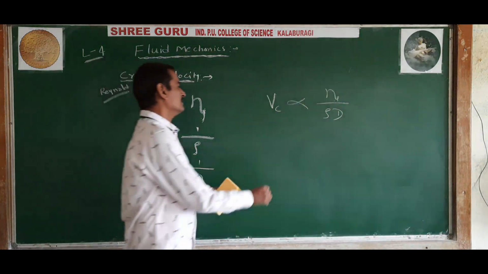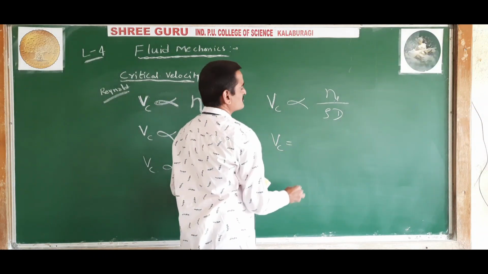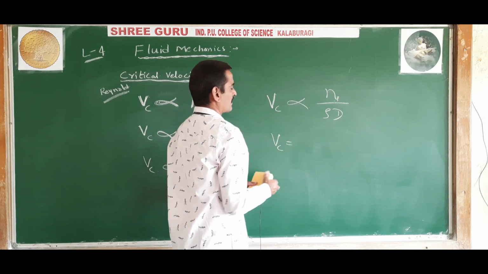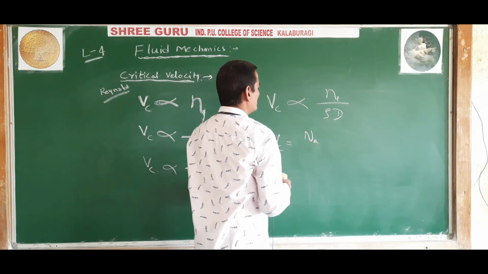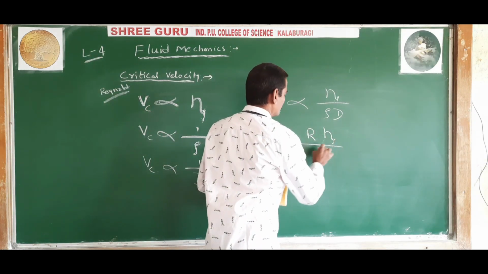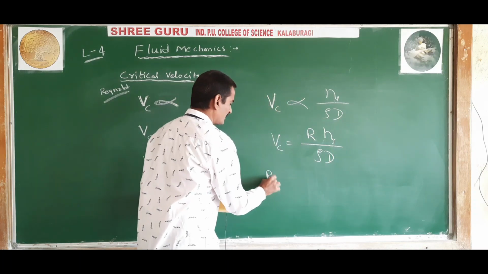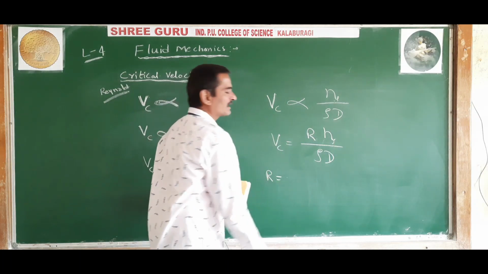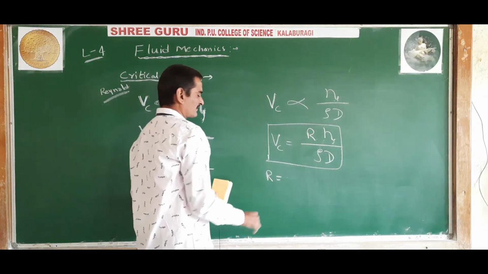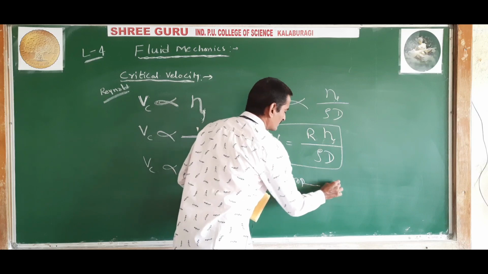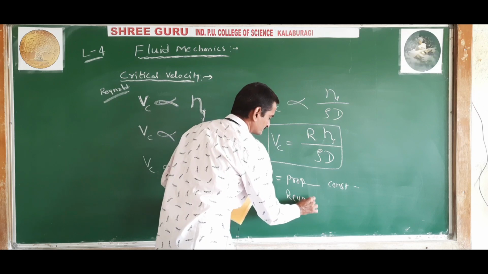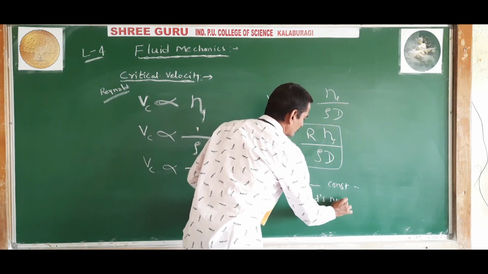Further, Vc is equal to R into eta divided by rho d, where R is the proportionality constant. Some books write r, some write N_R; I'll write it as capital R. It is called the Reynolds number.